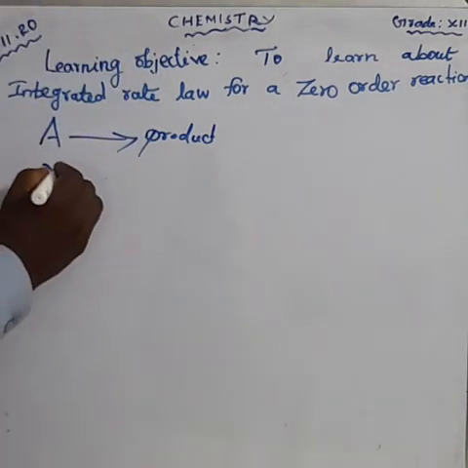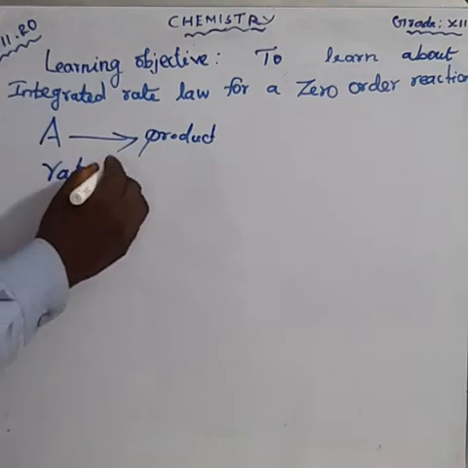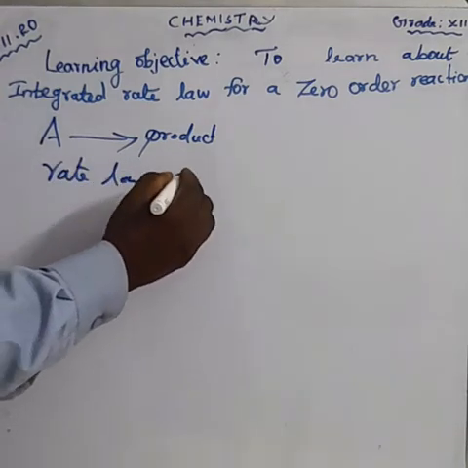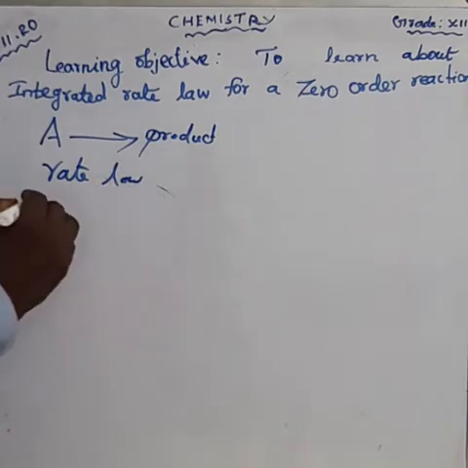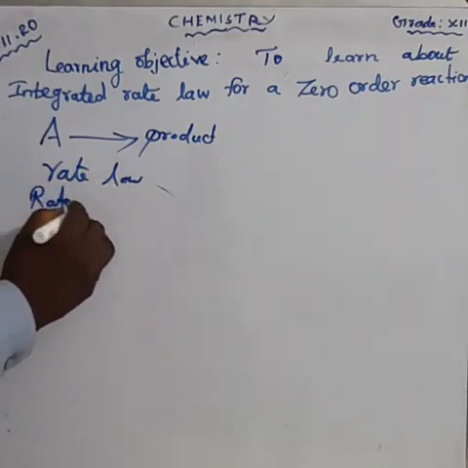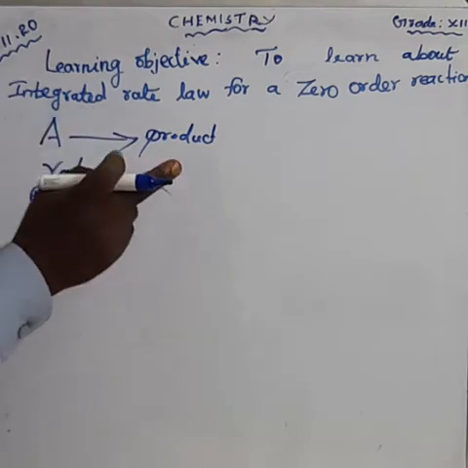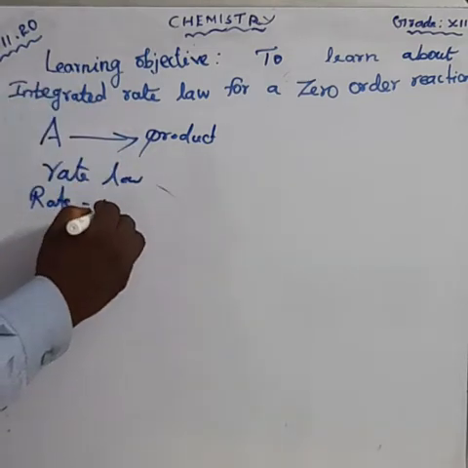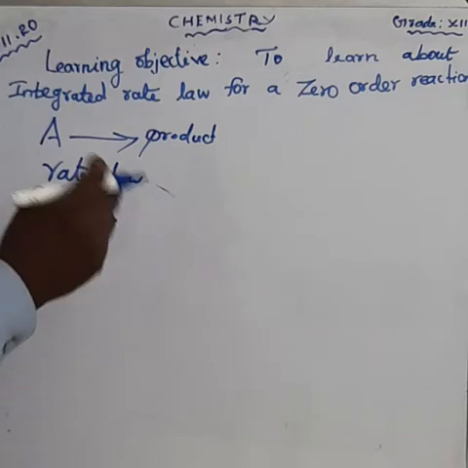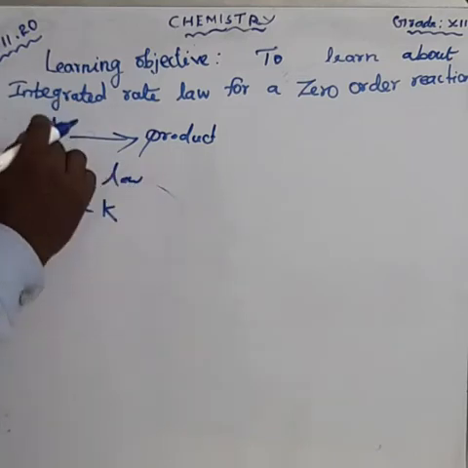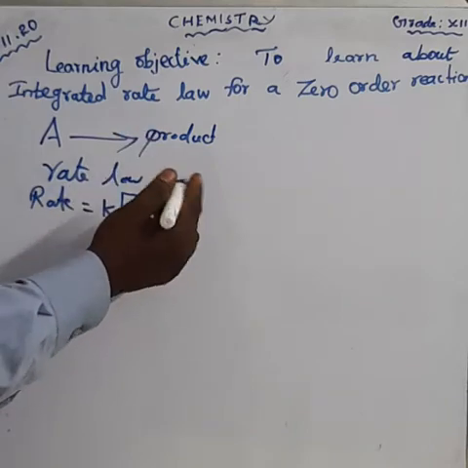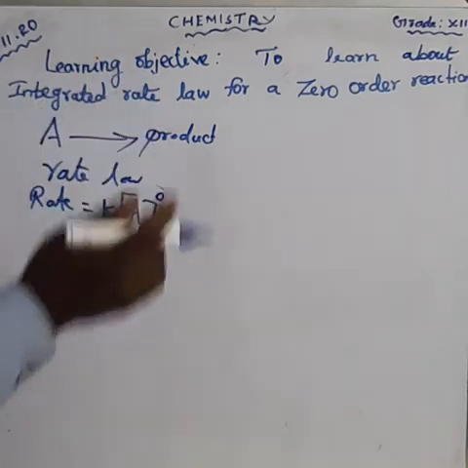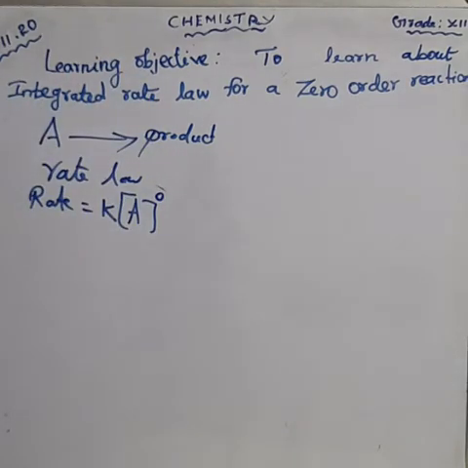What is the rate law? Rate is equal to, we write one constant, as I told you in the previous video. That constant is taken as K. K into the reactant A, with the power zero. This is the rate law of this reaction.